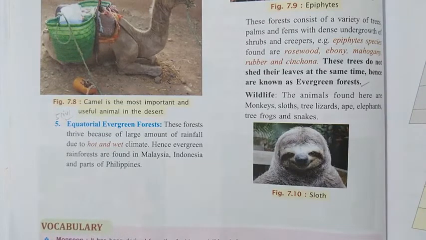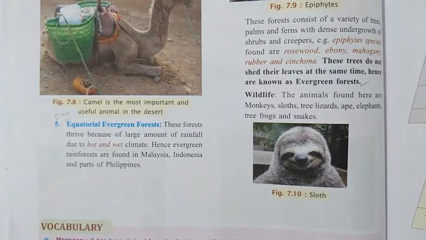Now these equatorial forests are characterized by very dense growth. They usually are very dense, even the undergrowth, meaning the trees are very close to each other. Different layers of trees are found.